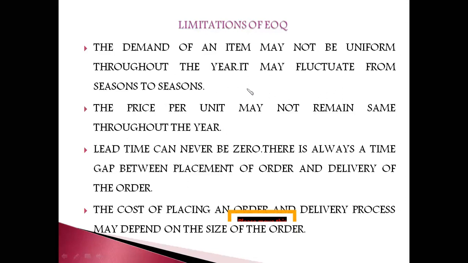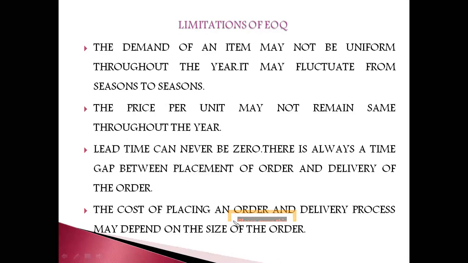Second one, the price per unit may not remain same throughout the year. इसमें assumption क्या था? The price per unit will be the same, but limitation क्या है? The price per unit will not be the same. It is correct ना? Price कैसे हमेशा एक same कैसे होंगे? According to the demand, according to the increase in the cost of production, etc., the price per unit will definitely change. So the price per unit may not remain the same. Then lead time, पहले assumption क्या था? Third assumption, the lead time will be zero. But the lead time can never be zero. There is always a time gap between placement of order and delivery of the order. Always होता ही है ना.